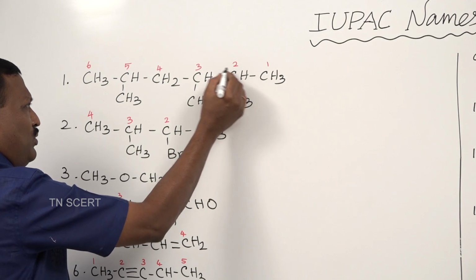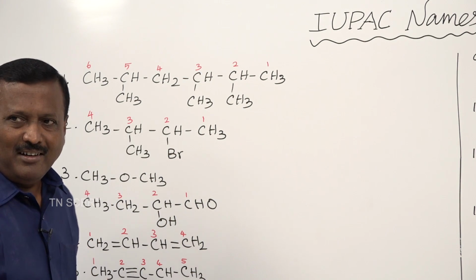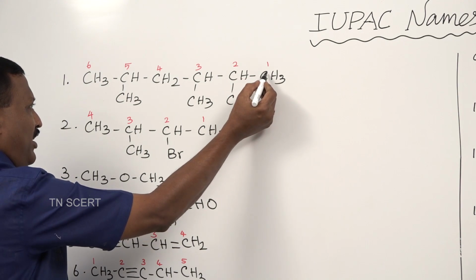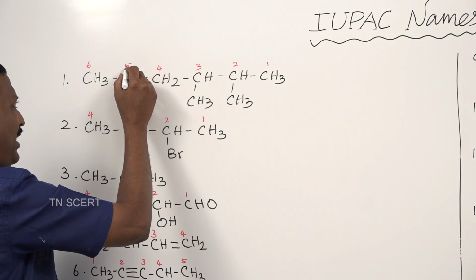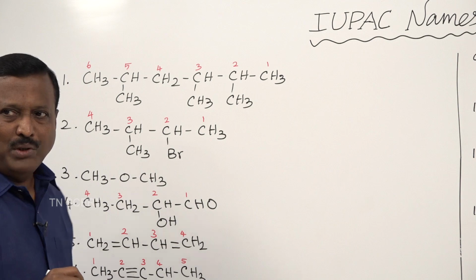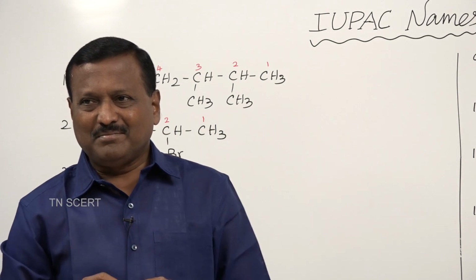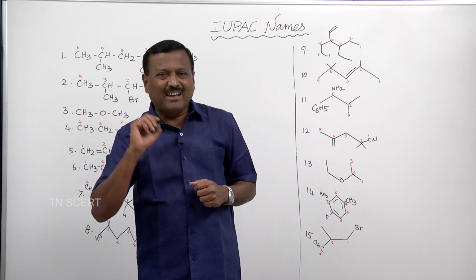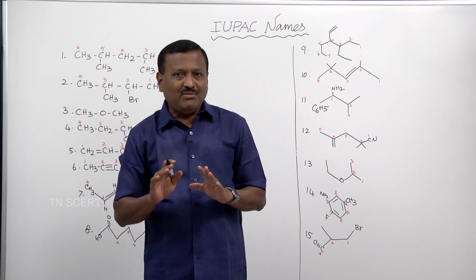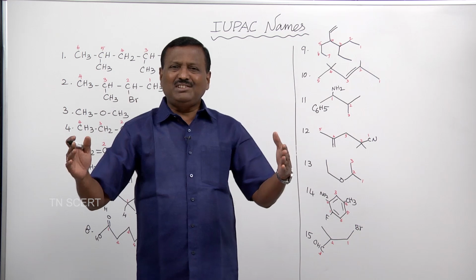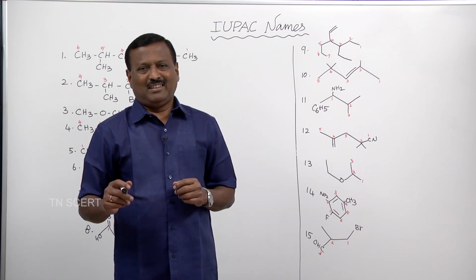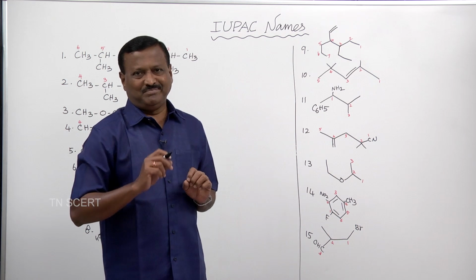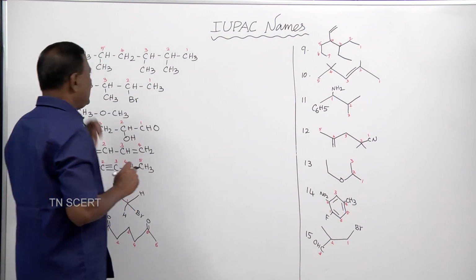When you continue 1, 2, 3, 4, the length is 4 carbons. When you continue 1, 2, 3, 4, 5, 6, the length is 6. So which is the longest carbon chain? 6 is the longest. In that way, the longest possible chain is first predicted and its carbon atoms are numbered 1, 2, 3, 4, 5, 6.